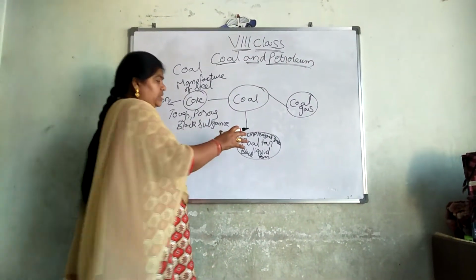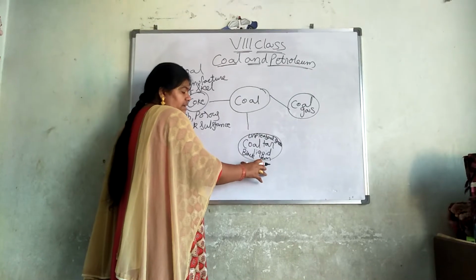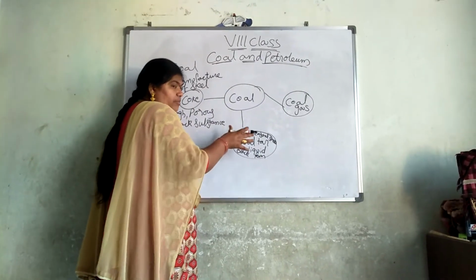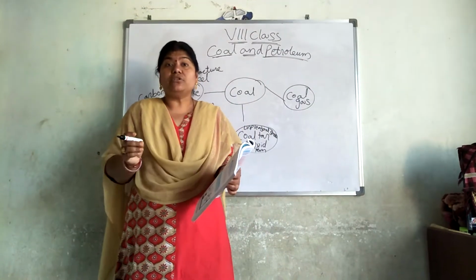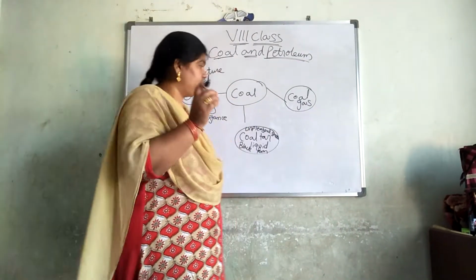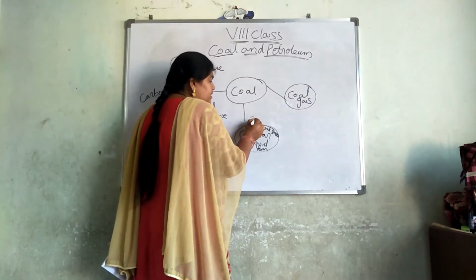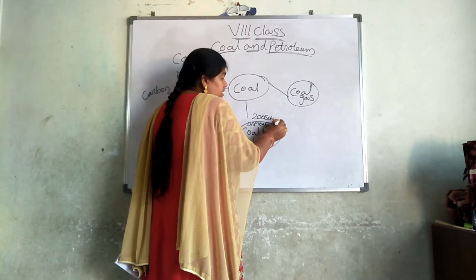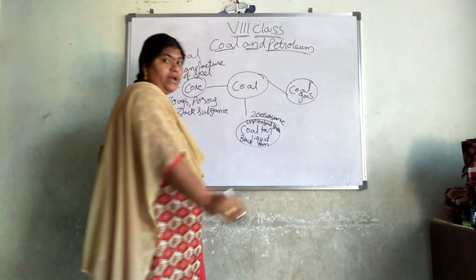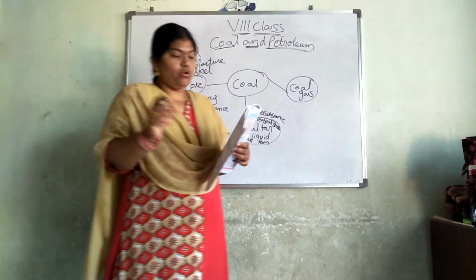So coal tar is liquid in form, black in color, and unpleasant to smell. It is a mixture of about 200 substances. 200 substances are mixed in coal tar.